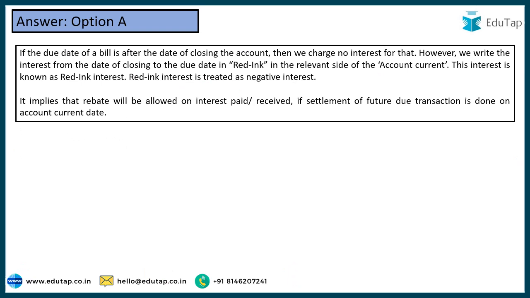So as discussed, red ink interest is basically treated as a negative kind of interest. It implies that rebate is going to be allowed on the interest paid or received if the settlement of a future due transaction is done on an account current date. Future transaction को आप current date में settle कर रहे हैं, so negative interest is being denoted here. So that's why the correct answer was red ink, because it was a practice to write this in red ink traditionally.